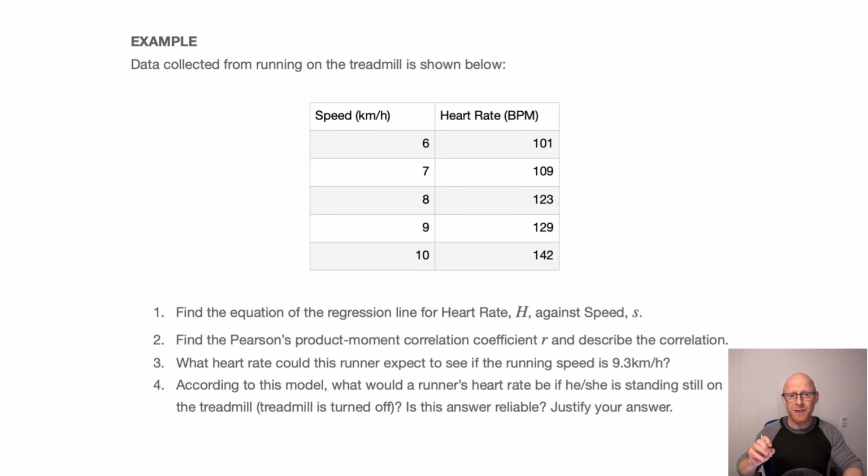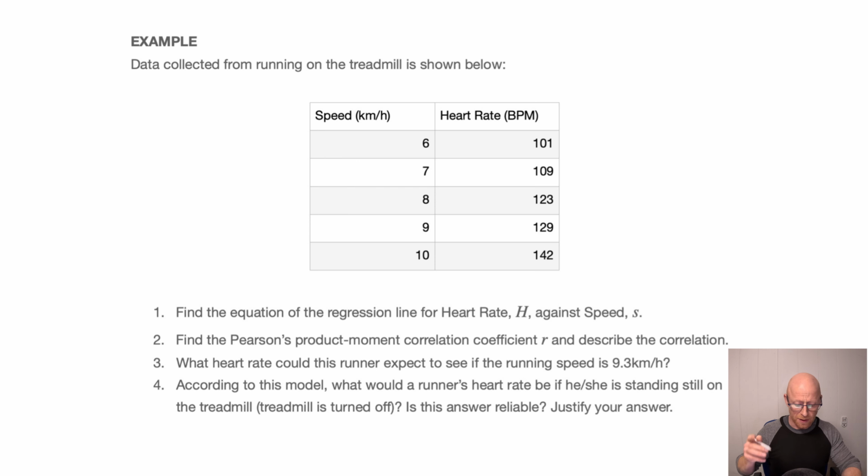Hi everyone, in this video we're going to be working through an exam question involving finding the equation of the regression line, as well as finding Pearson's product moment correlation coefficient, and we'll also be seeing how to actually use the regression line we find, and we'll finish by briefly talking about extrapolation and interpolation. And one more thing before we start, the calculator I'll be using here is the TI-Nspire CX. But regardless of the calculator you use, the method and approach towards solving these questions will be similar.